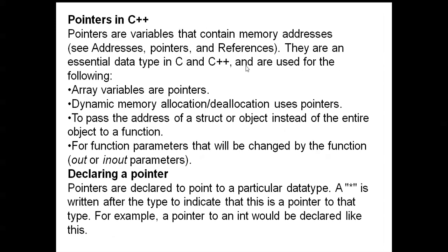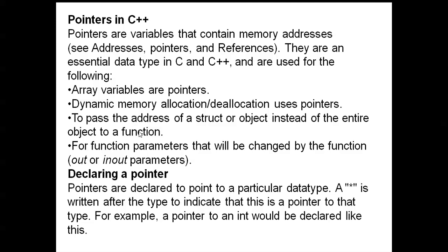C and C++ use pointers for the following: array variables are pointers. Dynamic memory allocation and deallocation use pointers. Dynamic memory allocation is needed when we have some information or data that we want to store in memory. We allocate that memory by using pointers, and deallocation is also done using pointers.